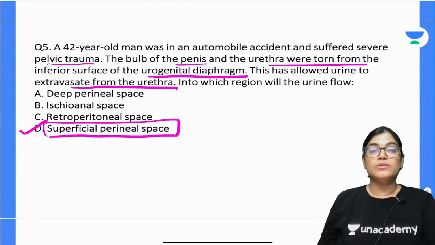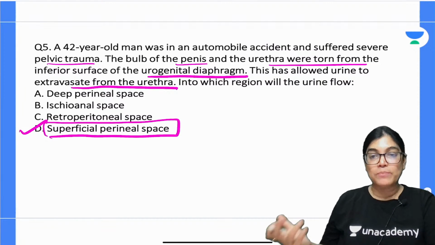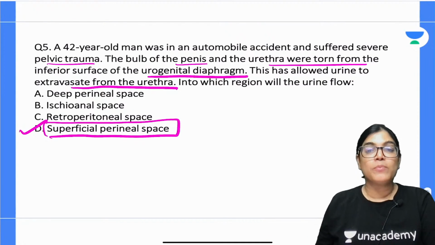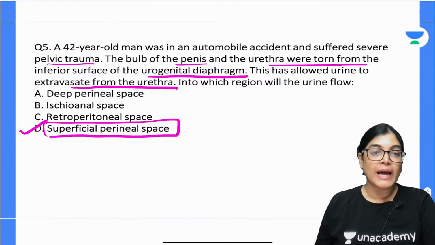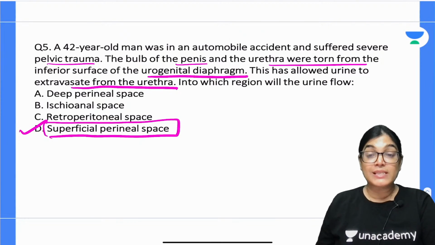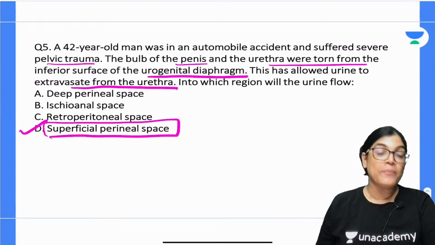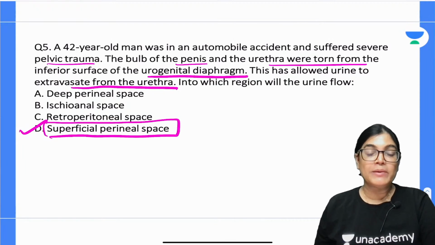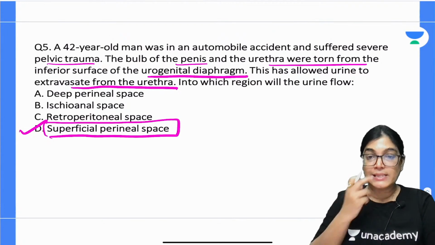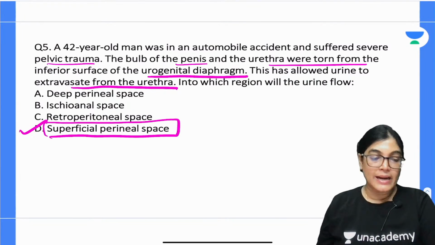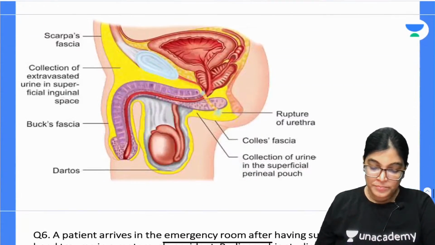What is the location of rupture? The location of rupture is the bulb of the penis. So the bulbar urethra will be torn, and we know that the bulbar urethra, which is lying below the urogenital diaphragm, if torn, the urine will accumulate in the superficial perineal space. It can ascend up to the level of the anterior abdominal wall also.